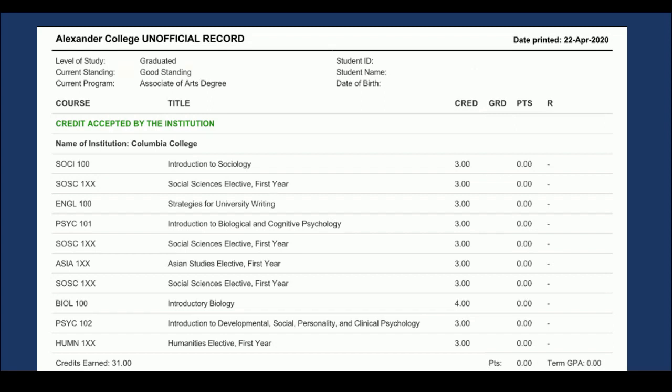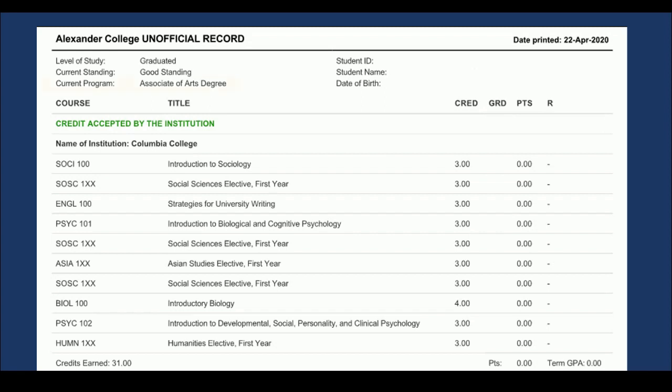Listed under your current level of study, you will see your current academic standing. Your academic standing is based on your term grade point average, or GPA. You are considered to be in good academic standing as long as you continue to meet the college's minimum academic standard, which is the term GPA of at least 1.50. If your term GPA falls below 1.50, you may see a change reflected in your academic standing. Academic standing is normally updated once per term, after all of the final grades have been submitted by faculty.